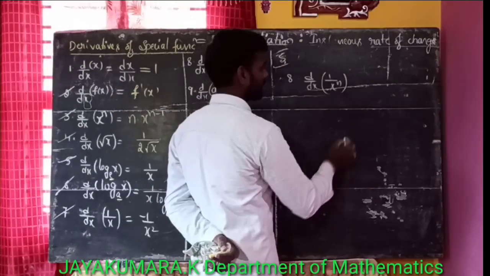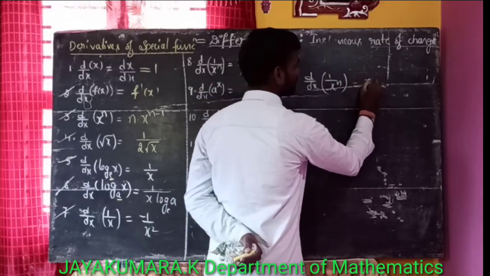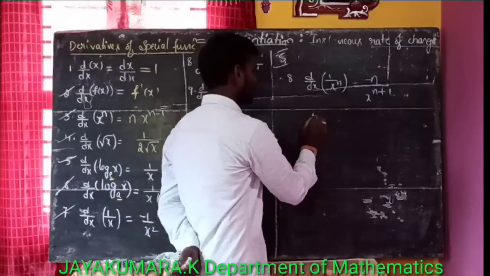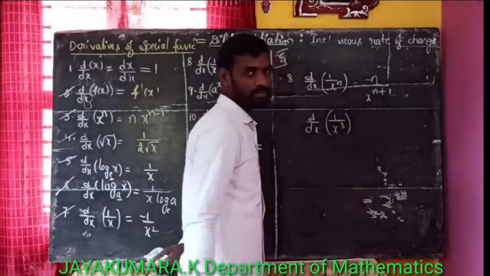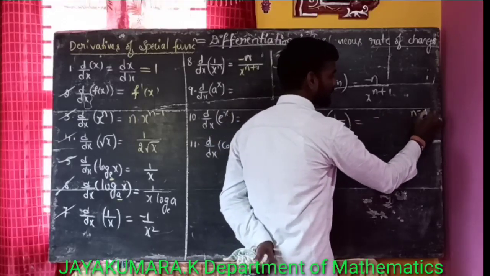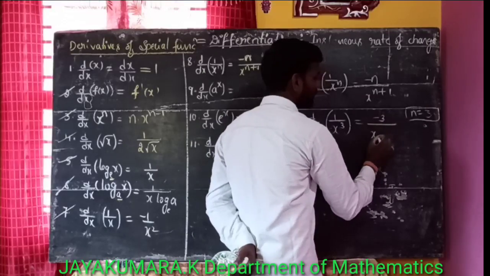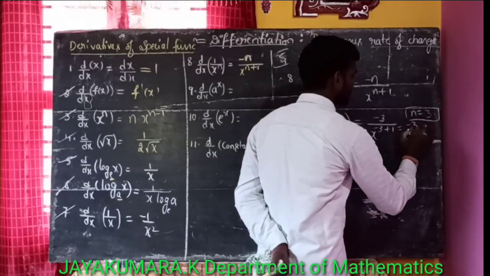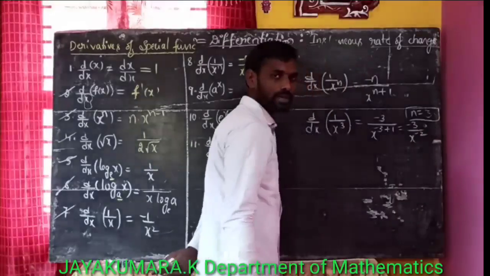Let us take an example. The derivative of 1 by x power n is minus n by x to the power of n plus 1. For example, what is the derivative of 1 by x to the power of 3, that is 1 by x cube? That is equal to minus n, where n is equal to 3. That is minus 3 by x to the power of 3 plus 1, which is x to the power of 4. Okay, like this.